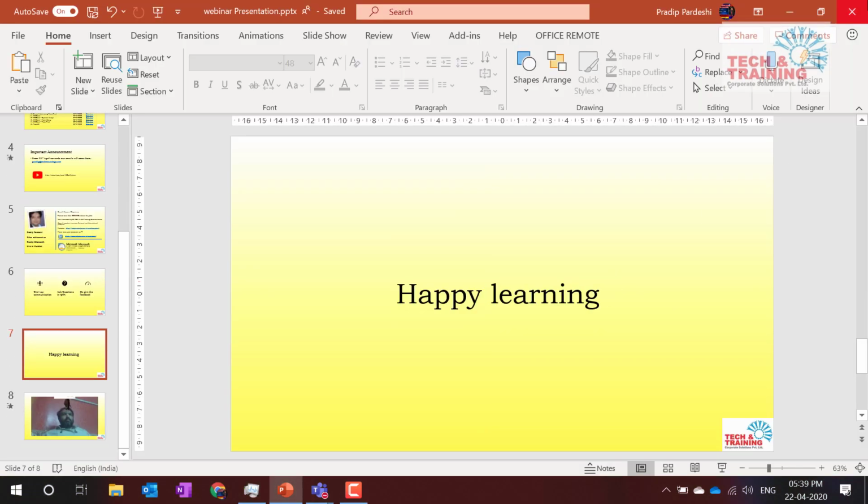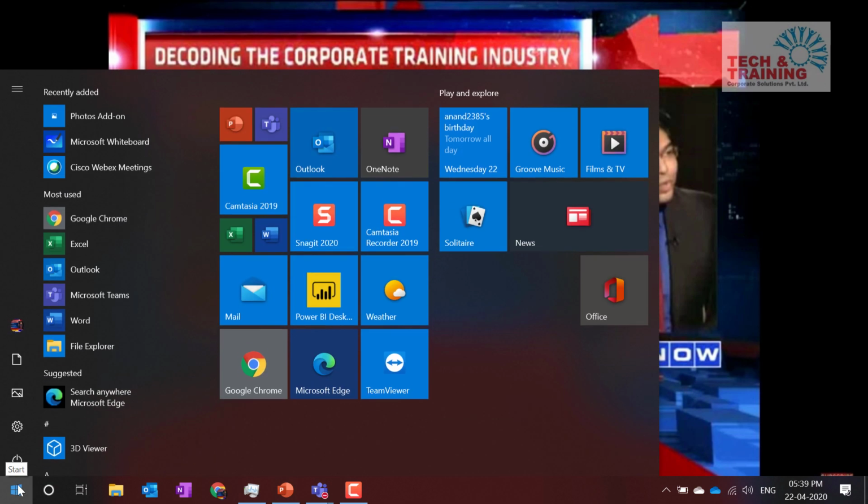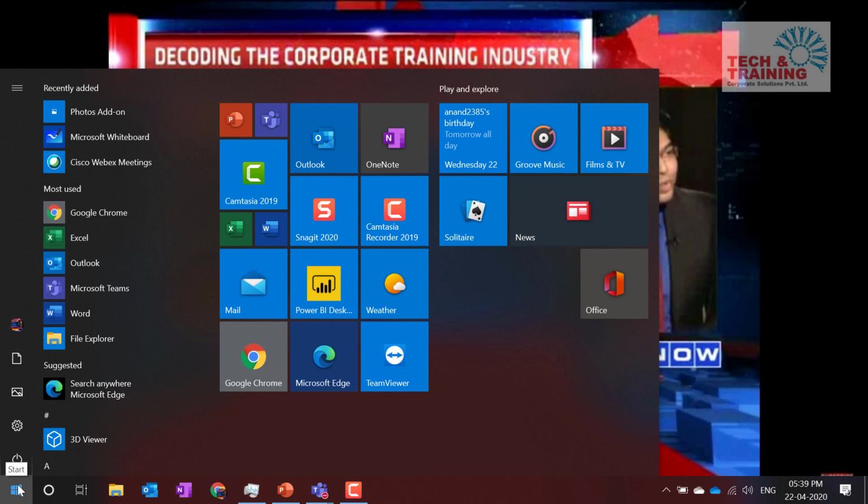So the first thing that we are going to talk about in Windows is this Windows button. As you know, this Windows button is nothing but your start button. Now, what do we know about the start button? When we click on the start button here, we get this start screen. This is very important, and I've seen many people do not manage their Windows screen. So let me show you some tips and tricks about this.